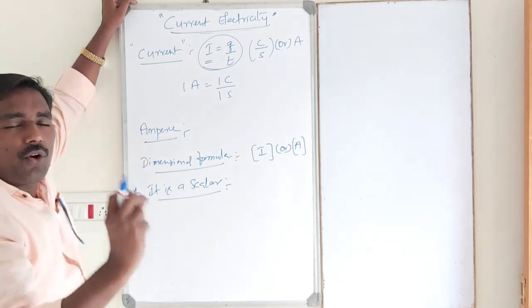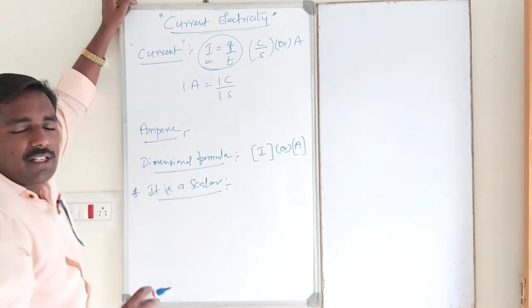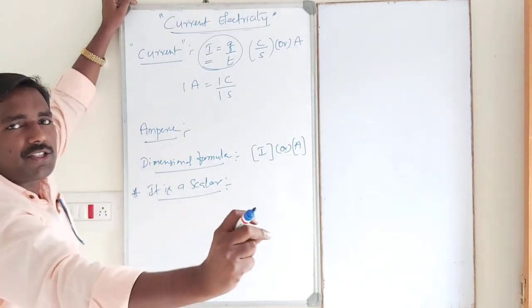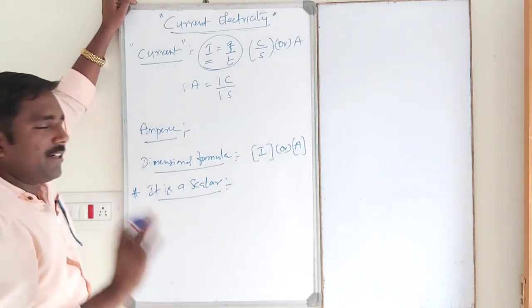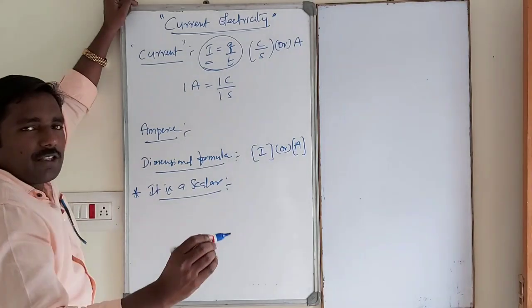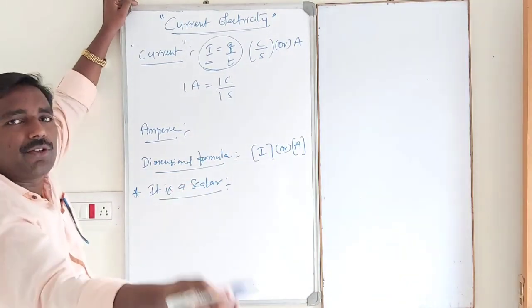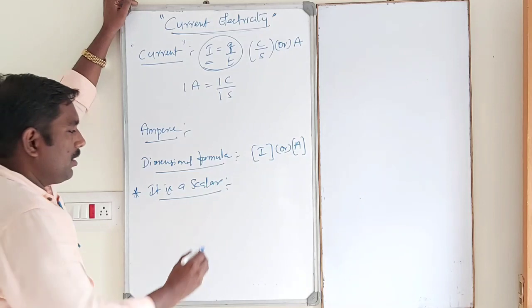So it has magnitude and also direction. The direction of electric current is from the positive terminal to the negative terminal.